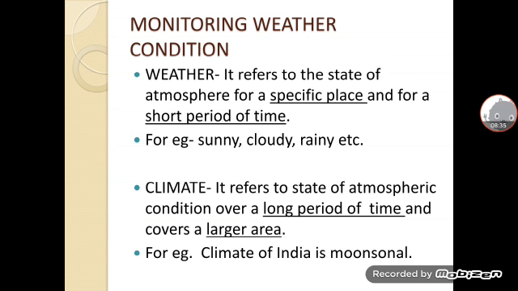That area having very high temperature or very low temperature, we have constantly seen for several years the same typical conditions, then it is known as climate. So by this we can say climate of India is monsoonal, and weather changes daily, hourly, it's a short period of time.